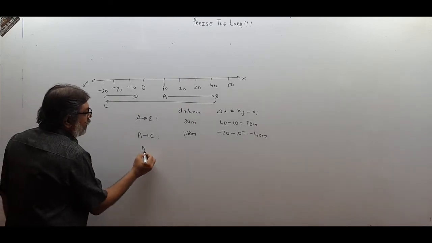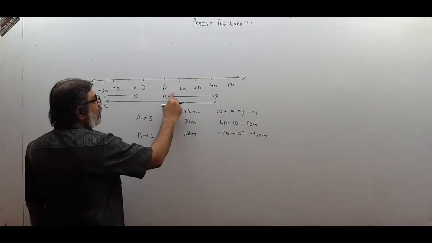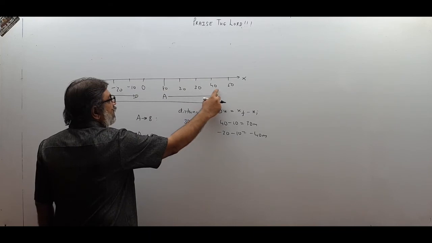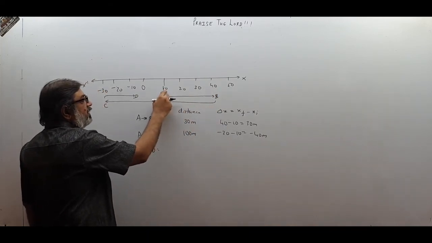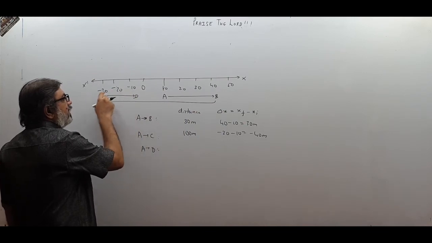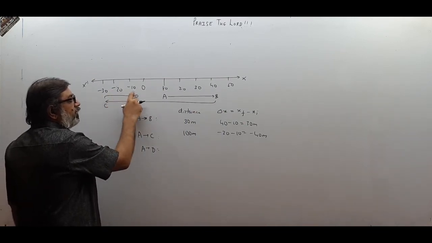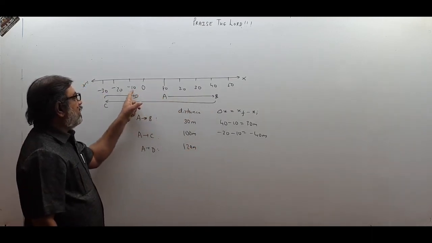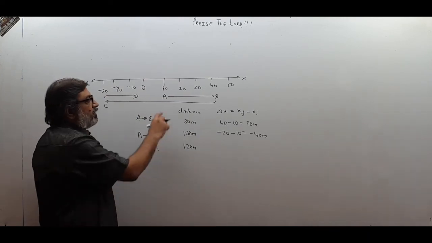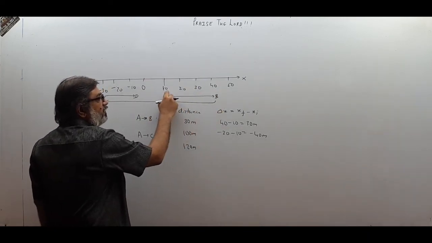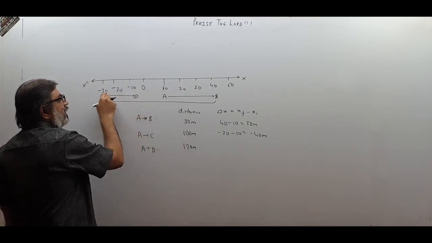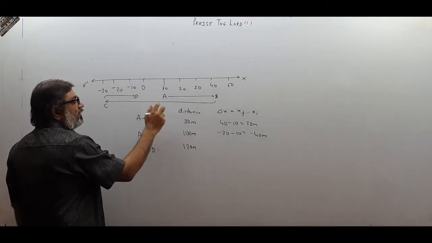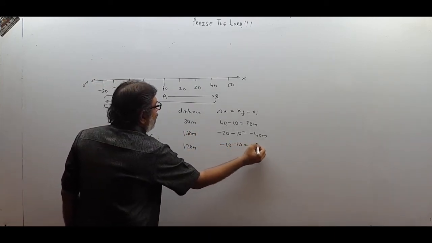If I talk of A to D, I go from here, I come back and then again over here. So what is the distance? I go from here 30 units, 30, 60, 70, 80, 90, 100, 110, 120. So distance is 120. See, first I go from A to B, then B to A, then this and again I come back. So what is the total distance? 30, then again 30, 60, 70, 80, 90, 100, 110, 120. And what is delta x? Final position minus initial position. So minus 10, that is minus 20 meter.